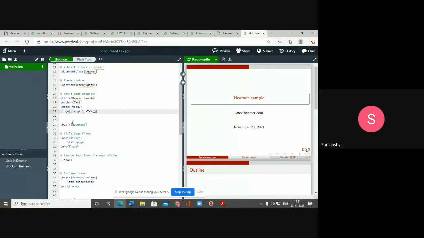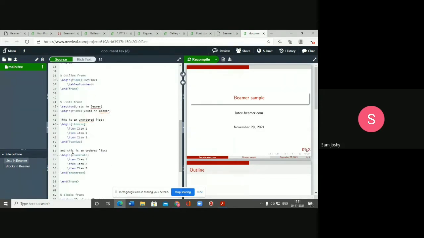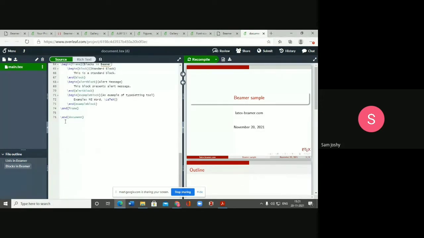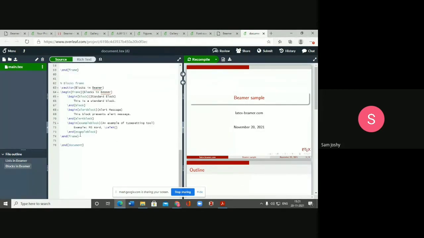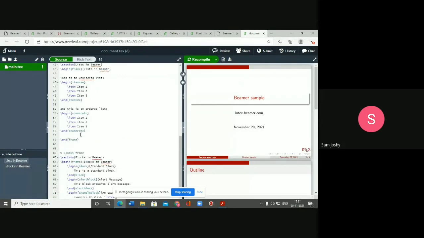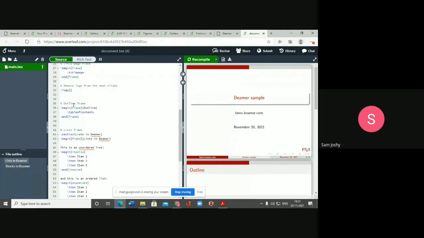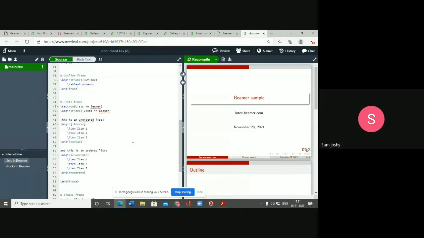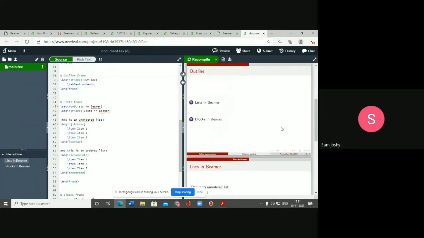Whatever comes before the begin document is called the preamble, and all the text which we need in the slides comes after the begin document. So you can see a \begin{document}, and at the end there will be an \end{document}. All the matter which needs to be presented in the slides will be written in between the begin document and end document. So here we have 4 slides.